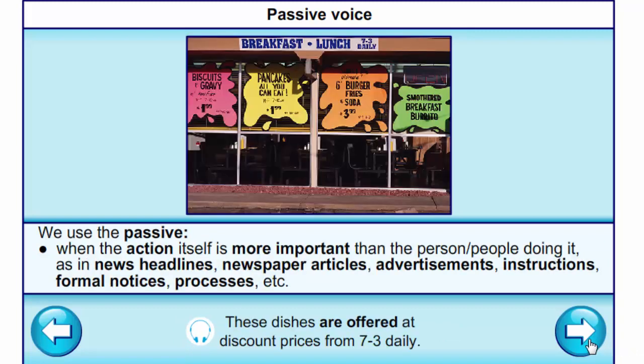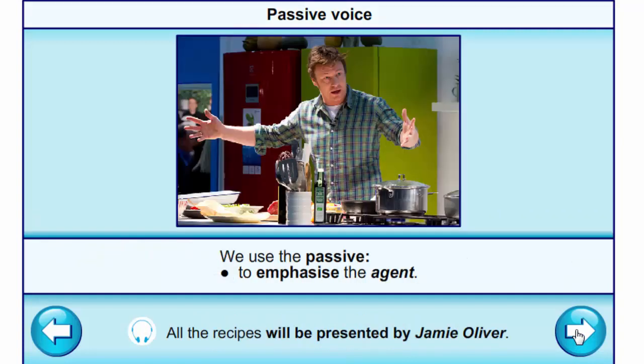We also use it when the action itself is more important than the person or people doing it, as in news headlines, newspaper articles, advertisements, instructions, formal notices, processes, etc. These dishes are offered at discount prices from 7 till 3 daily. We use the passive to emphasize the agent. All the recipes will be presented by Jamie Oliver.